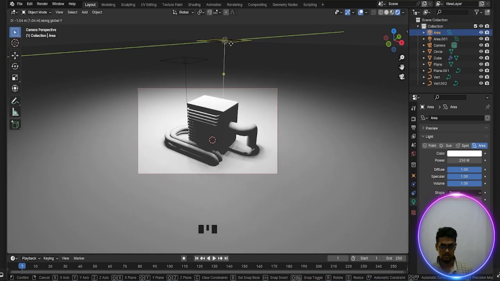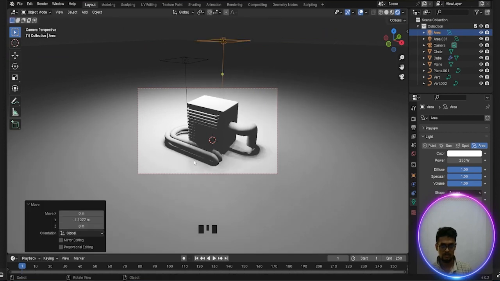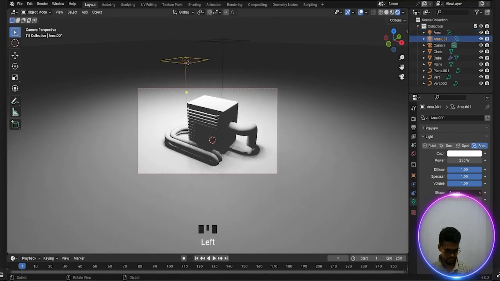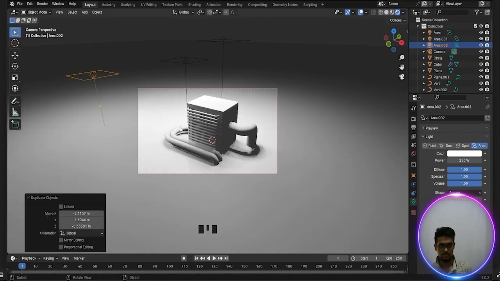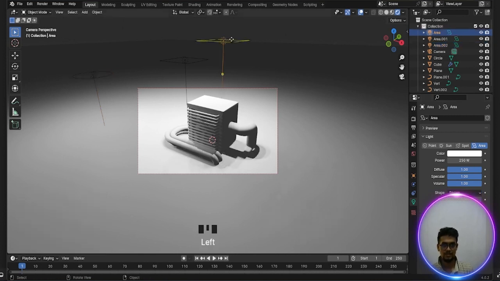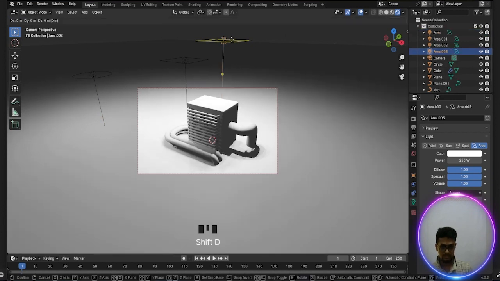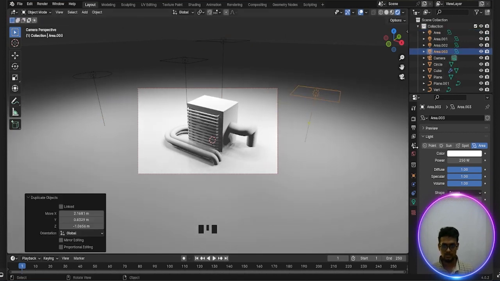Y. Okay, and Shift D. This one is important and this is this. Okay, and again, Shift D. This should be cool and this.